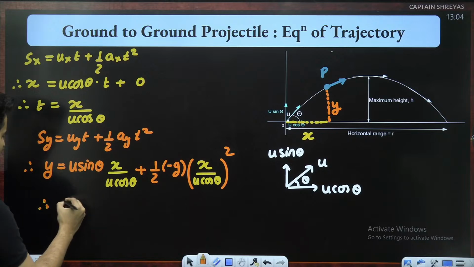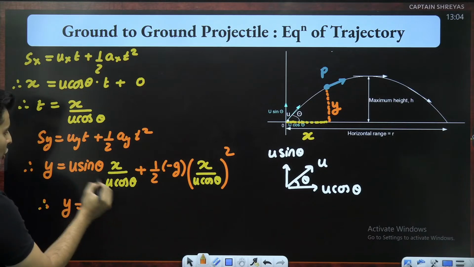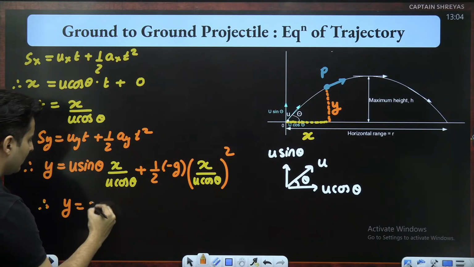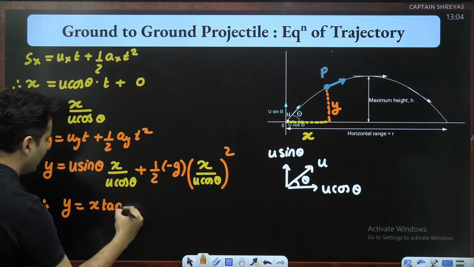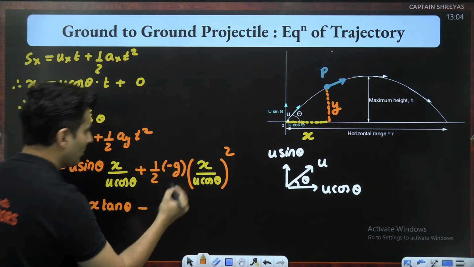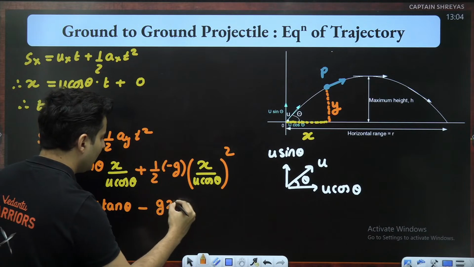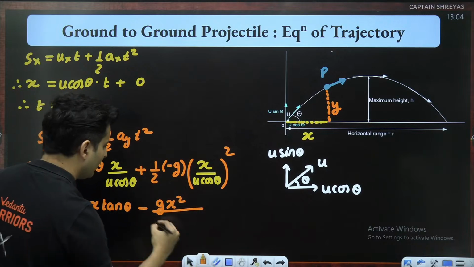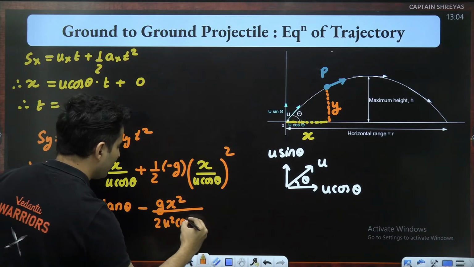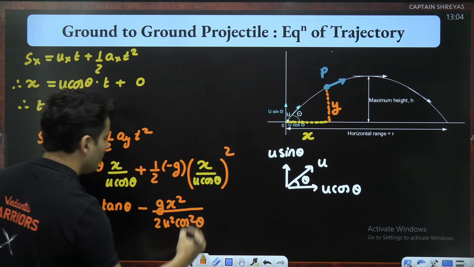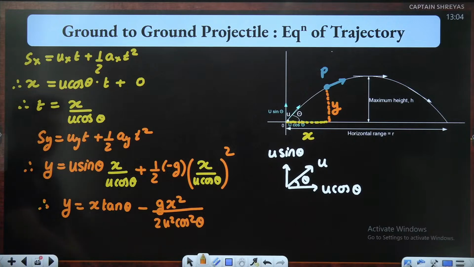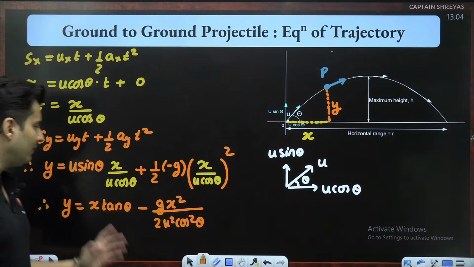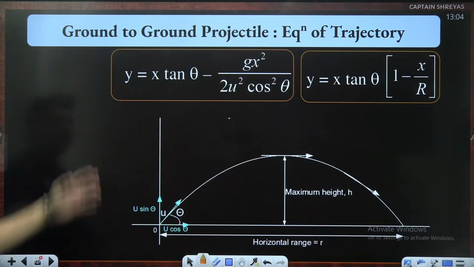I'll get rid of a few things. So y is equal to u will cancel. Sin by cos is tan. So x times tan theta will be there. This negative I'll bring out. So I'll have g and then I'll have x square, the whole thing divided by 2u square cos square theta. Is that right? That is the final answer. This is our equation of trajectory.